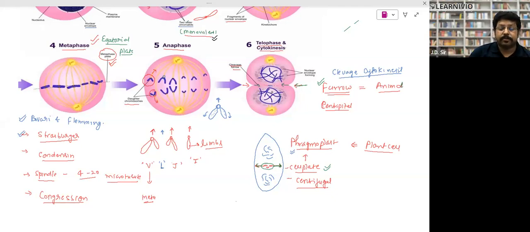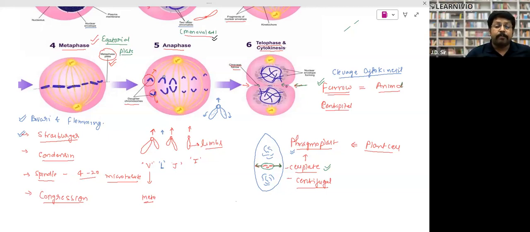After anaphase, both groups of chromosomes will reach the opposite poles. After reaching the opposite poles, these chromosomes will again disintegrate, meaning they will uncondense, so their visibility will reduce. Again, in the telophase, formation of the nuclear envelope will take place. The nucleolus will reappear, right? Now, this was the karyokinesis. The nucleus has divided into two equal parts.